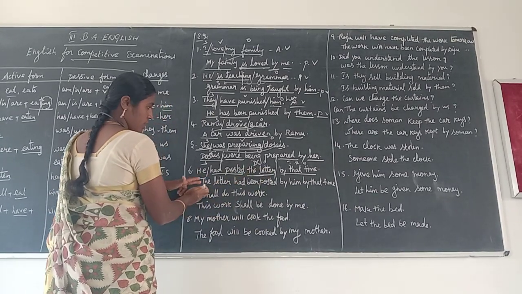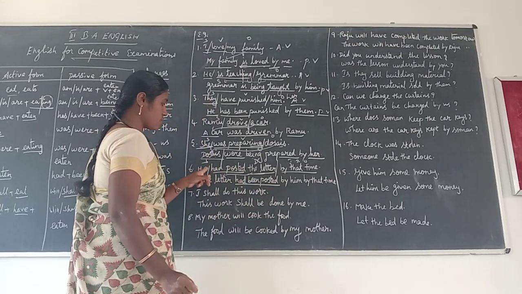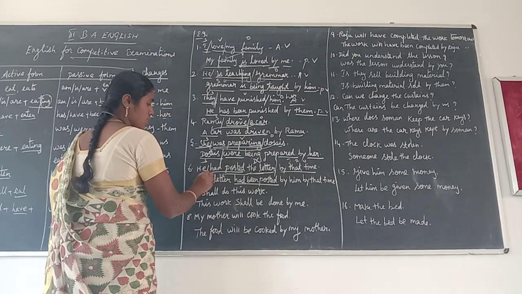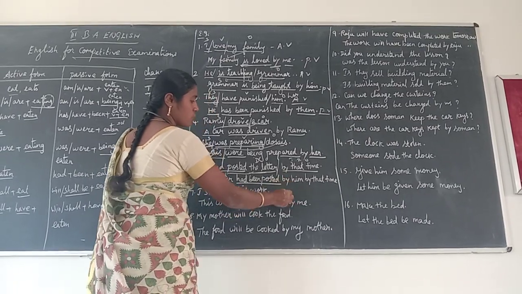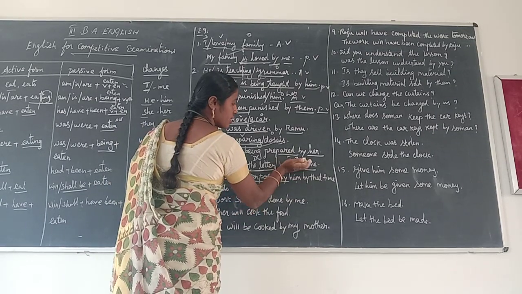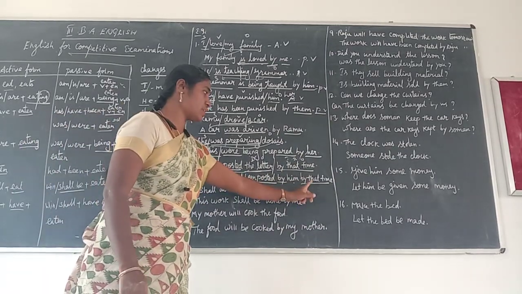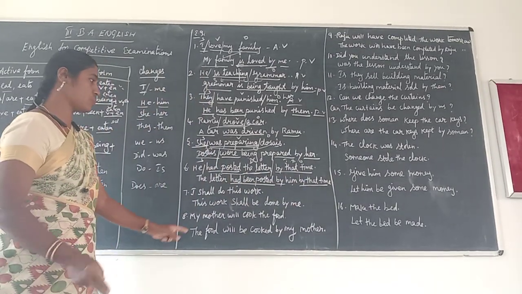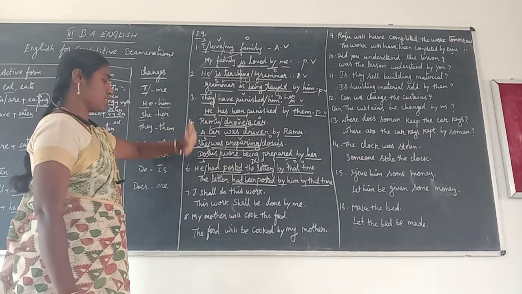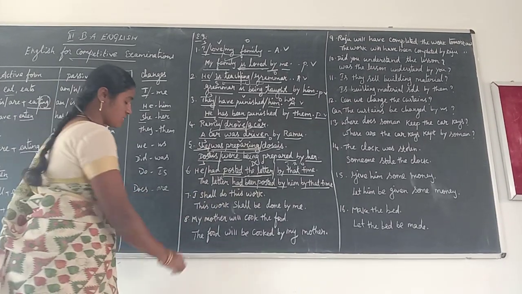The letter, I put the letter, and then had been is a must. When we change the sentence into the perfect tense it becomes had been posted, and then after the verb you have to write by. He changes into him, at the end of the indirect object, right here at the end of the sentence. Last place only, you write the second object, by that time. This is the tenses. Next one is the simple future tense.